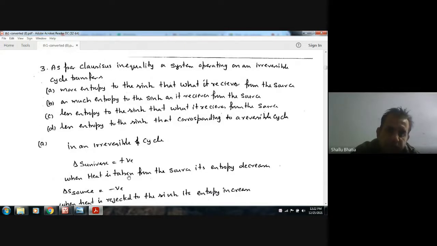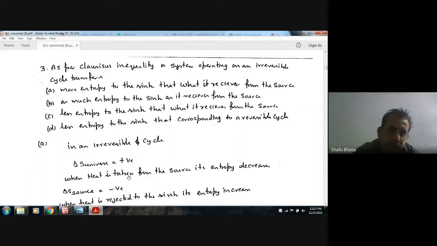As per Clausius inequality, a system operating on an irreversible cycle transfers: option A, more entropy to the sink than what it received from the source; B, as much entropy to the sink as it receives from the source; C, less entropy to the sink than what it receives from the source.